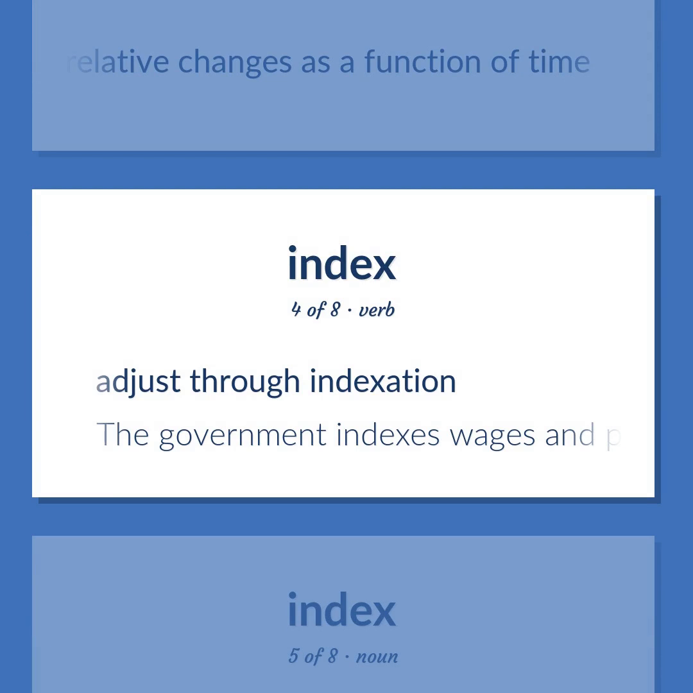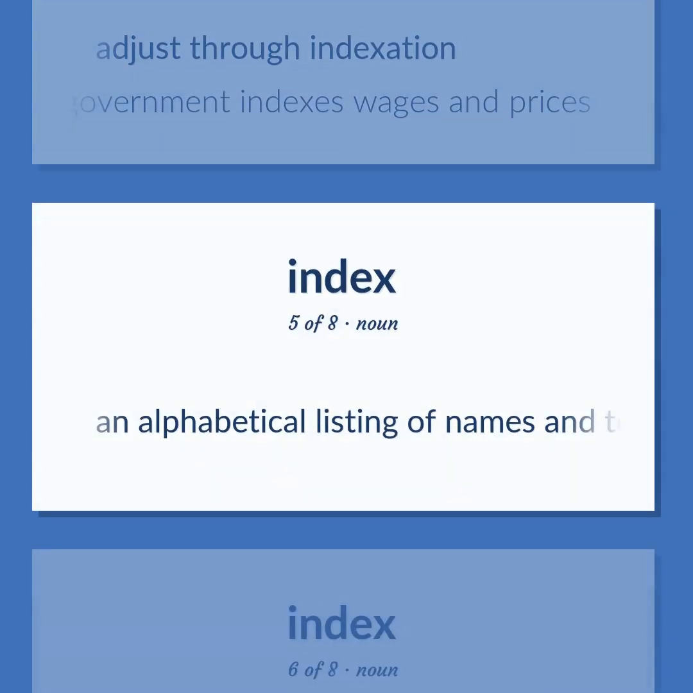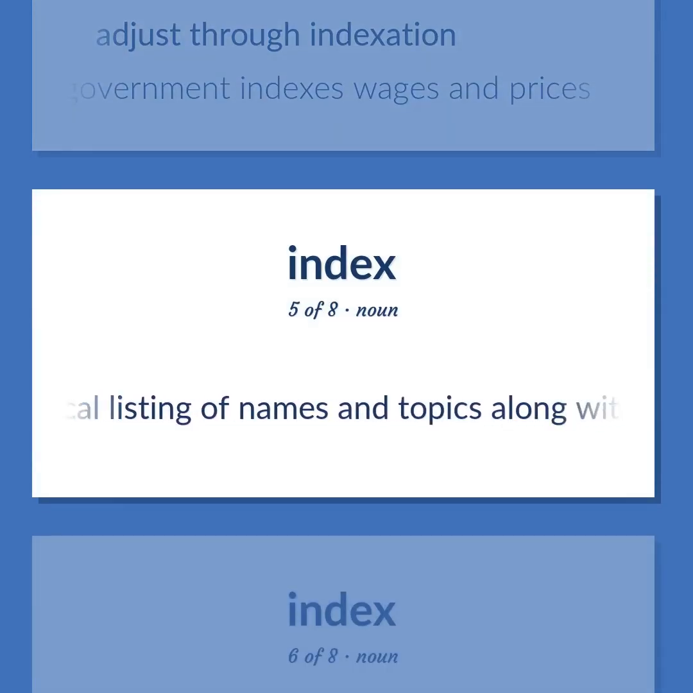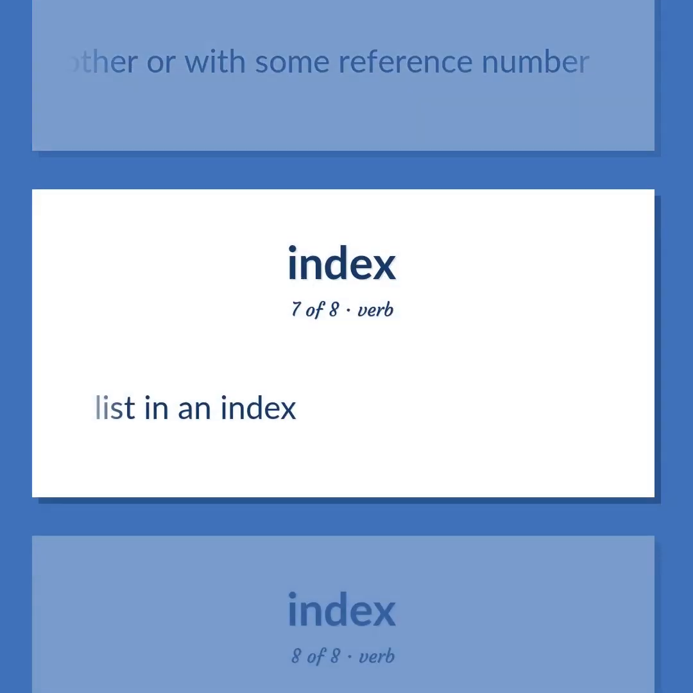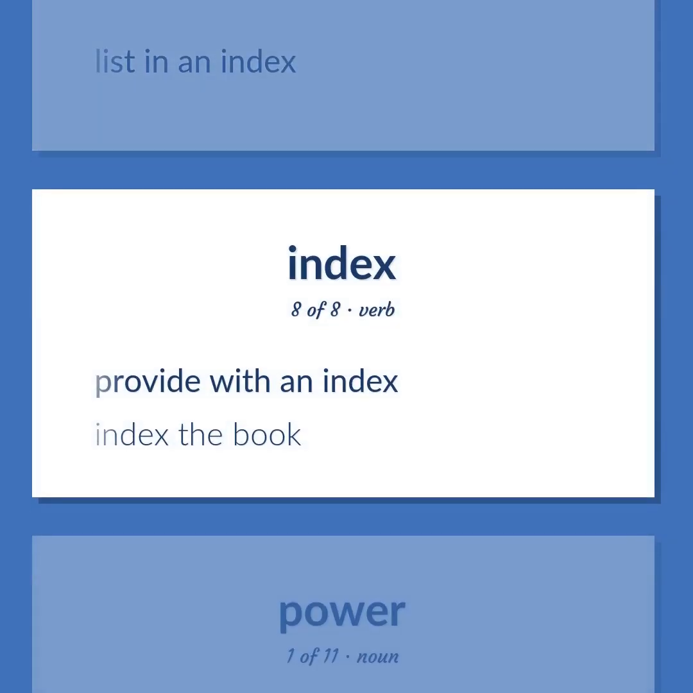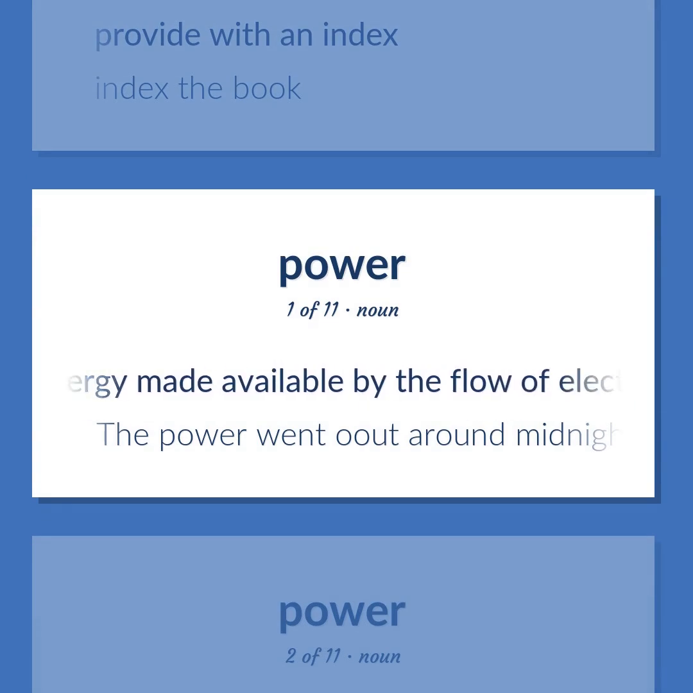Adjust through indexation. The government indexes wages and prices. An alphabetical listing of names and topics along with page numbers where they are discussed. A numerical scale used to compare variables with one another or with some reference number. List in an index. Provide with an index. Index the book. Energy made available by the flow of electric charge through a conductor. The power went out around midnight.